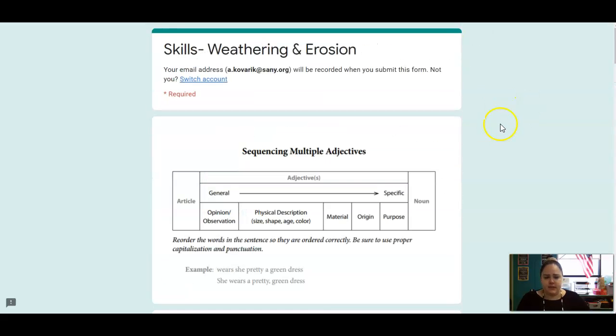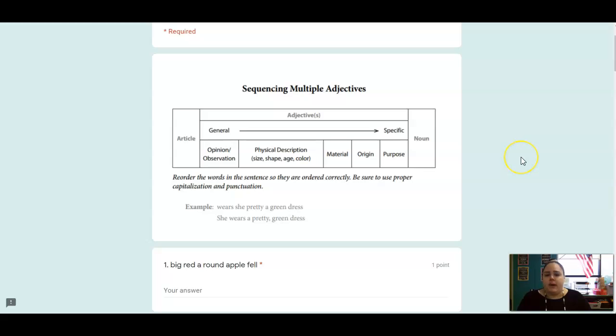Let's head on over to skills. We're going to talk about adjectives. When you have more than one adjective in a sentence, the location you put that word matters. So here is a chart that's going to help us show what order we're going to put adjectives in.